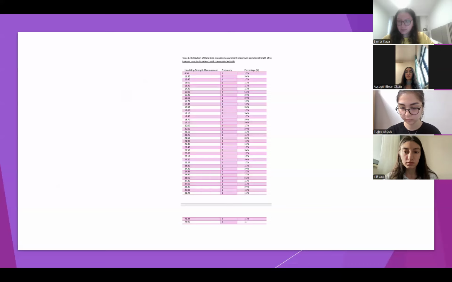A closer look at the distribution reveals 20% of patients have hand grip strength below 15 kilograms, suggesting muscle weakness and potential functional limitations, and 50% fall within the moderate range, which is 15 to 25 kilograms, indicating average muscle function, and 30% demonstrate hand grip strength greater than 25 kilograms, reflecting relatively good muscle strength. These findings underscore the heterogeneity in muscle function among patients and highlight the need for individualized interventions, particularly for those with reduced strength, to preserve independence and prevent further decline.